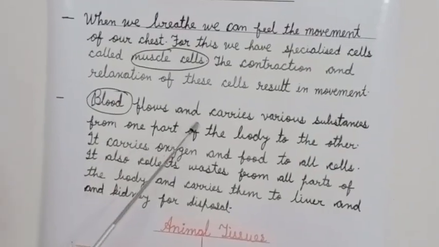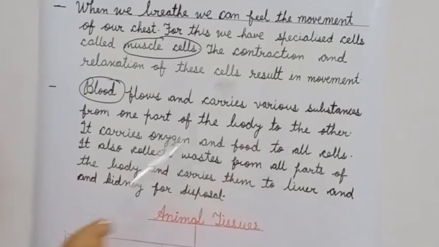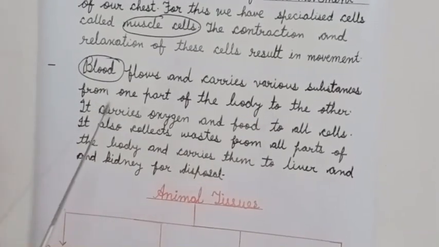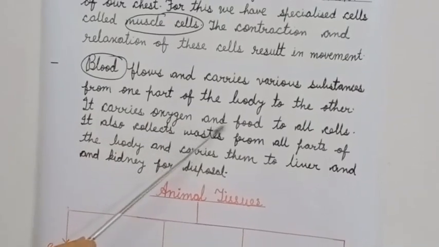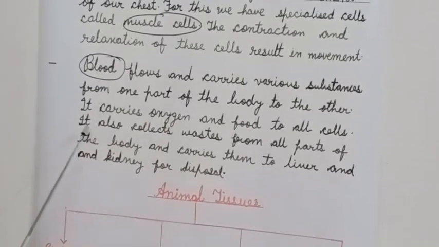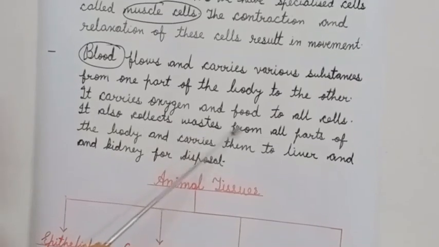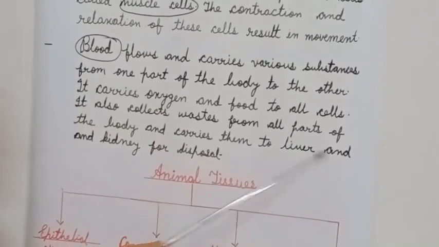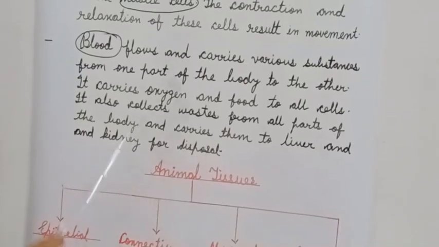Blood flows and carries various substances from one part of the body to the other. It carries oxygen and food to all cells. It also collects waste from all parts of the body and carries them to the liver and kidney for disposal.